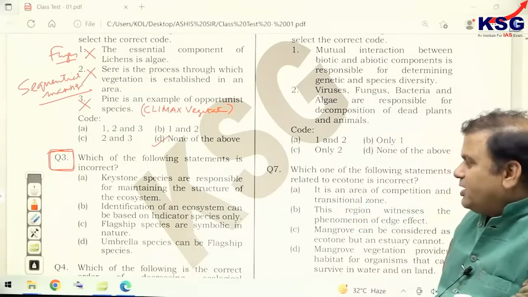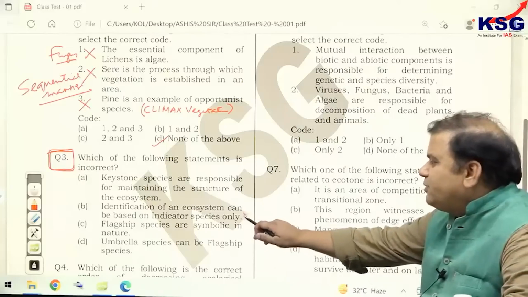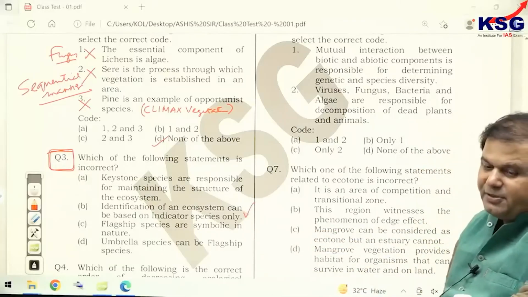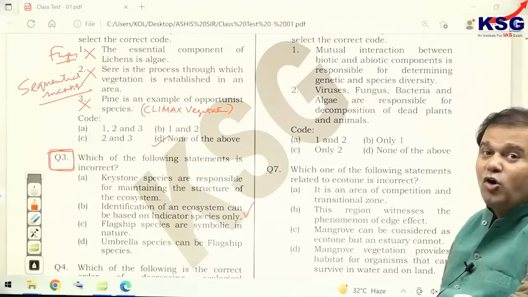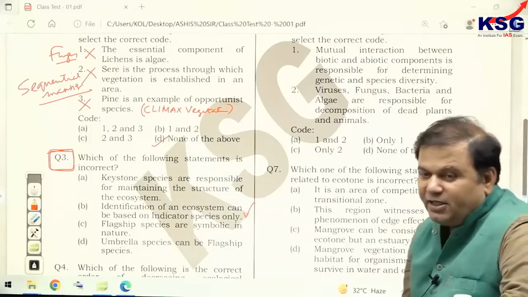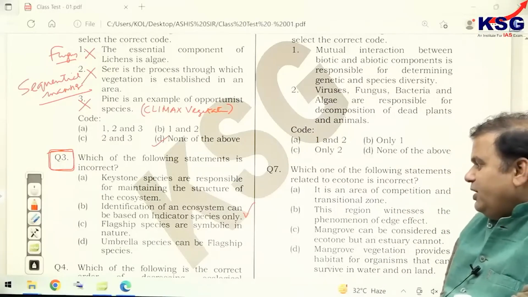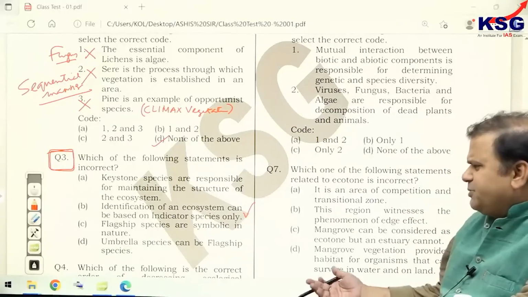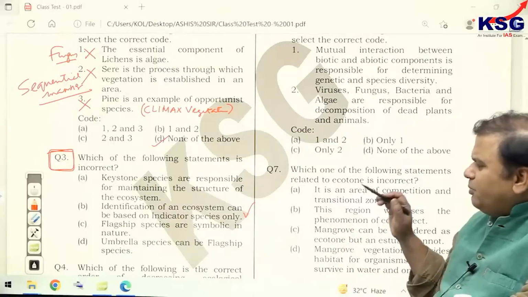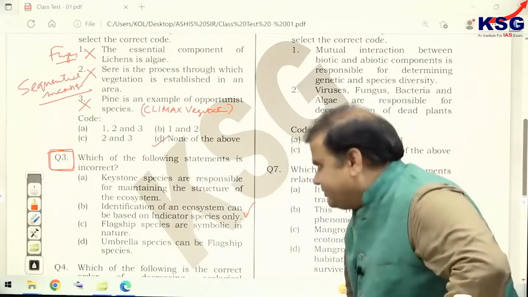Yes, B is correct. Why? Identification of an ecosystem cannot be based on indicator species because sometimes it would be wrong. So it cannot be based on indicator species only. Clear? And umbrella species can be flagship species definitely. All these are correct. But B is the incorrect answer.